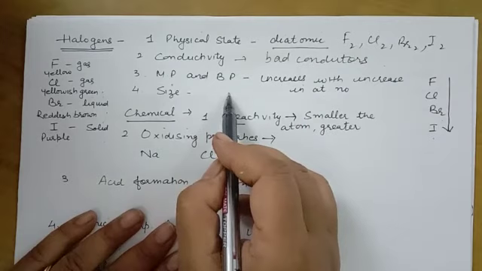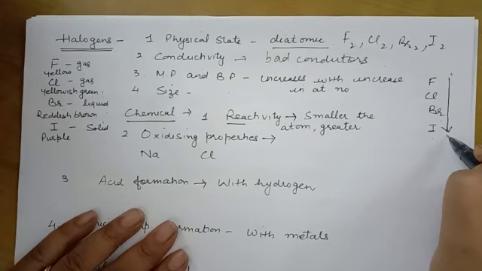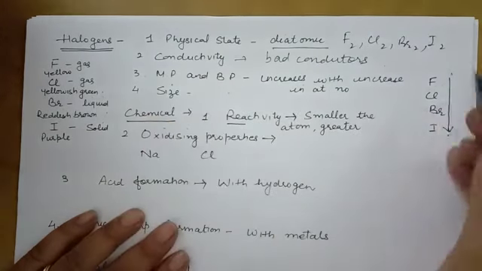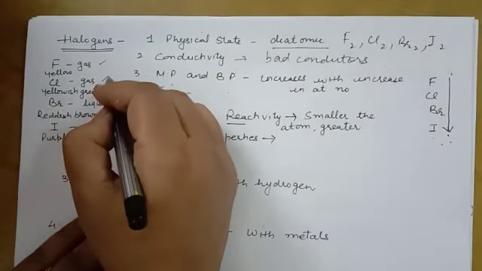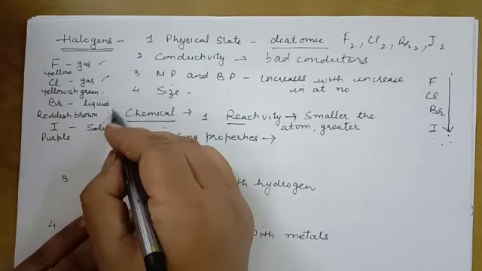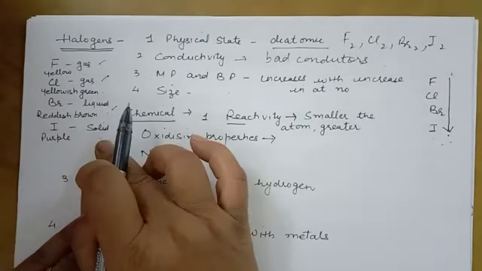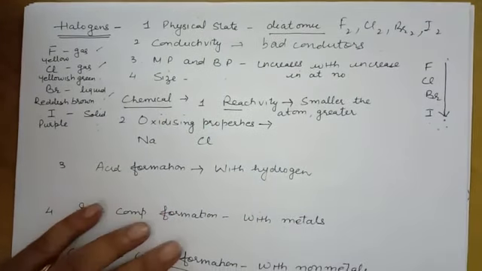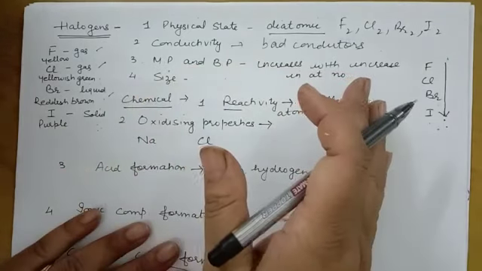Then melting point and boiling point. The melting point and boiling point increase with increasing atomic number, unlike alkali metals. In alkali metals, the melting point and boiling point decrease with increasing atomic number, but in halogens, they increase. Because the first two halogens are gases with low melting and boiling points, then the liquid is comparatively higher, and then the solid, iodine, has the highest melting point and boiling point. So solids have high melting and boiling points as compared to liquids and gases.